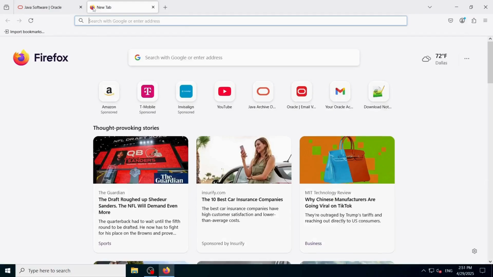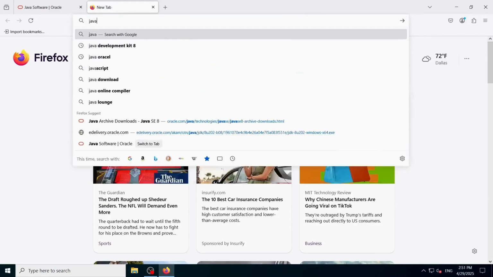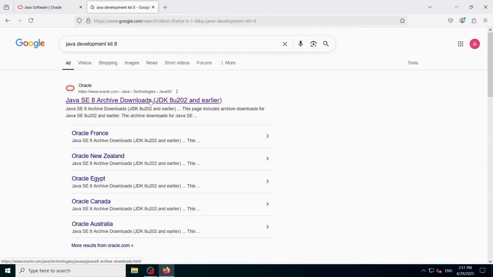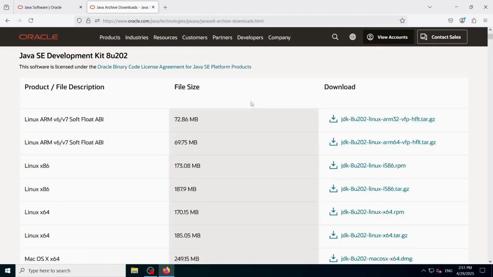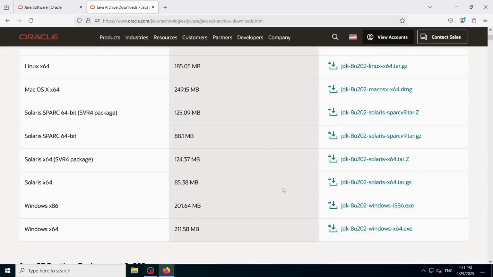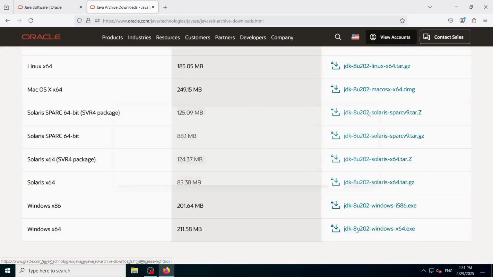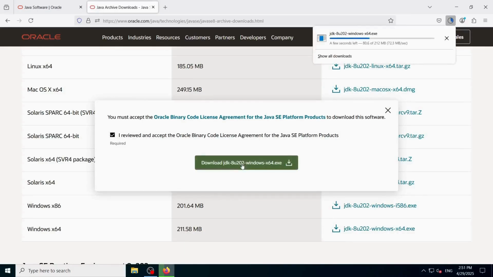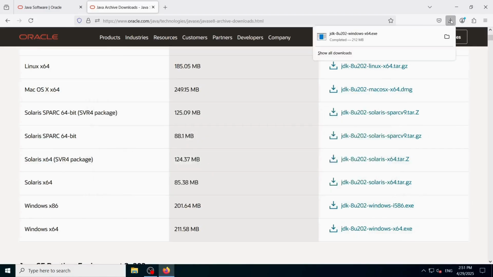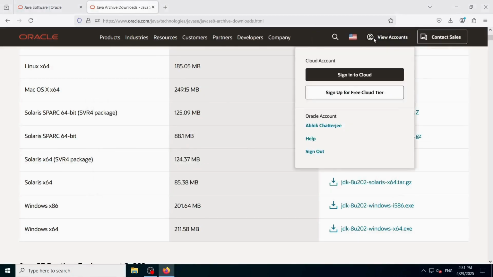In your browser's address bar, type Java Development Kit 8 and navigate to the official Oracle website. Scroll down the page and select the appropriate JDK version for your operating system. For example, I'm using Windows 64-bit. Accept the license agreement, then click the download button. Once the download is complete, double-click the .exe file and follow the on-screen instructions to complete the installation.